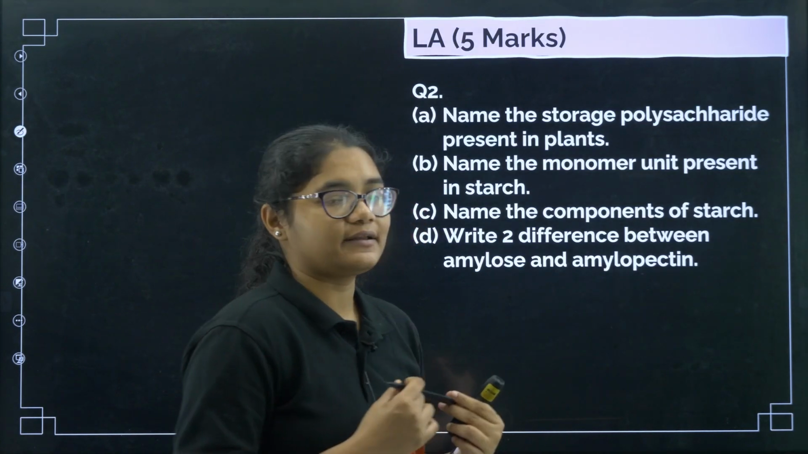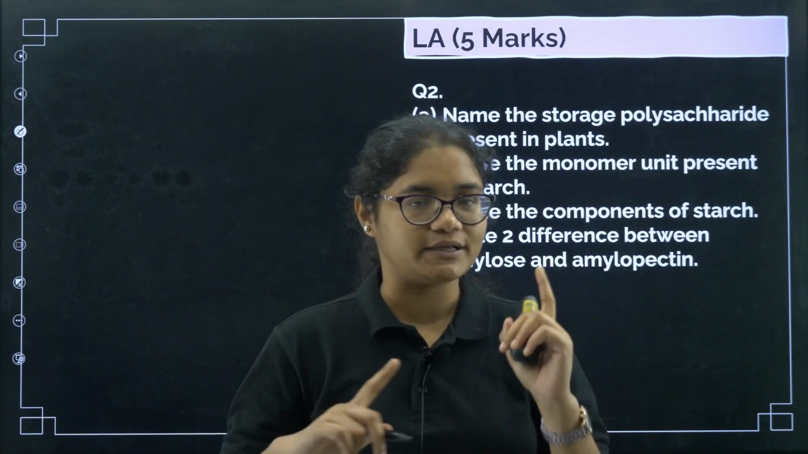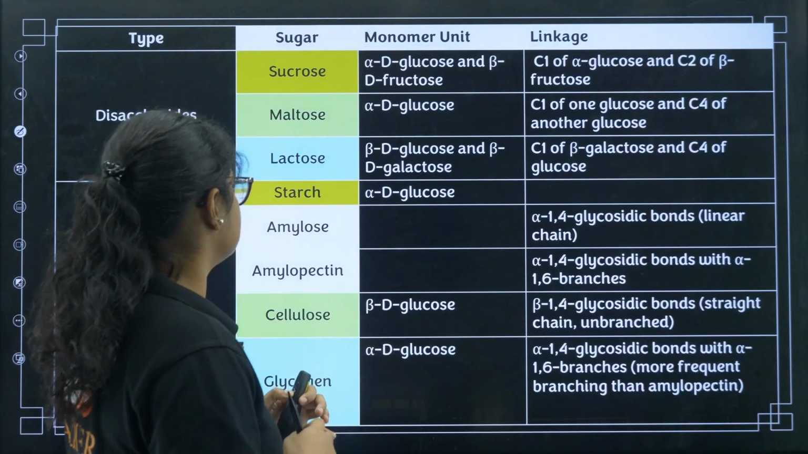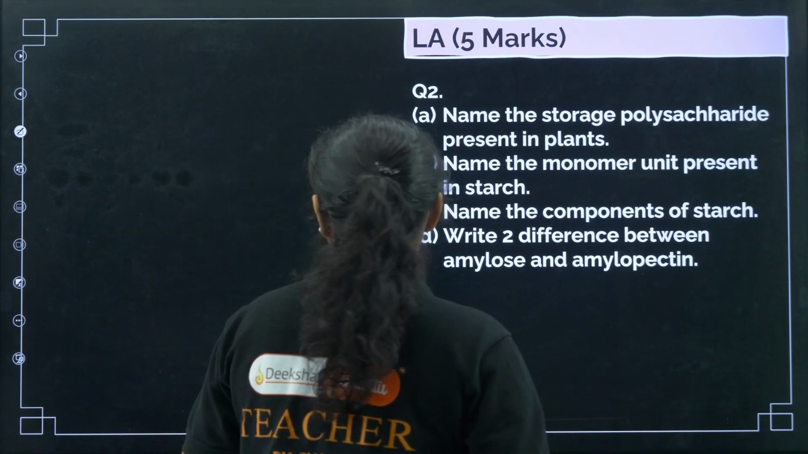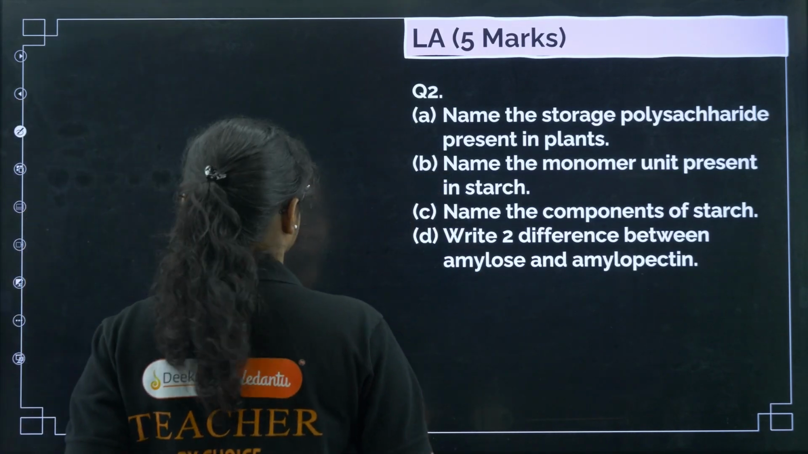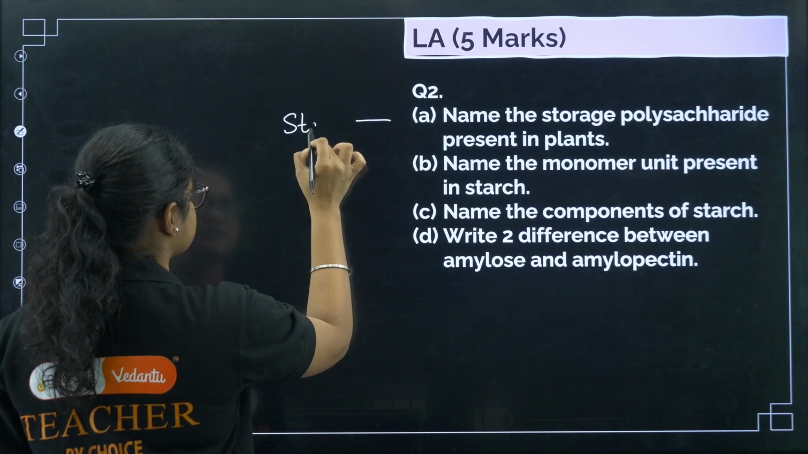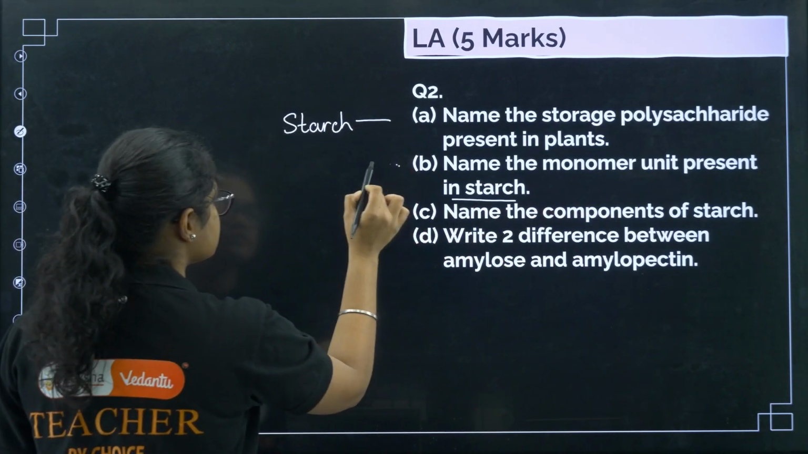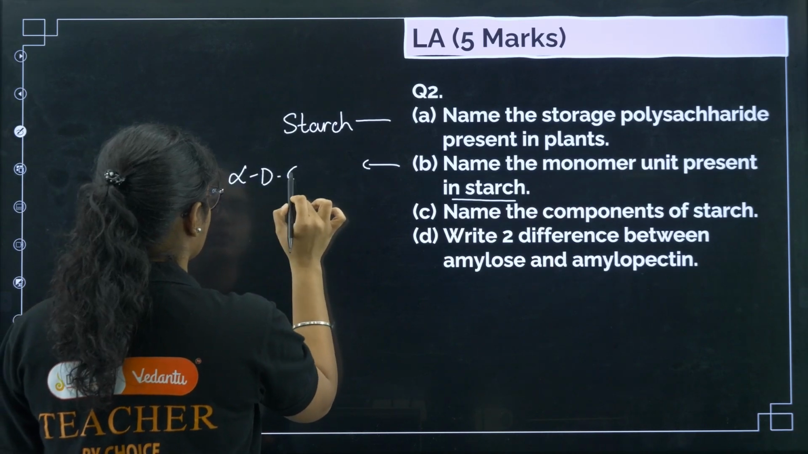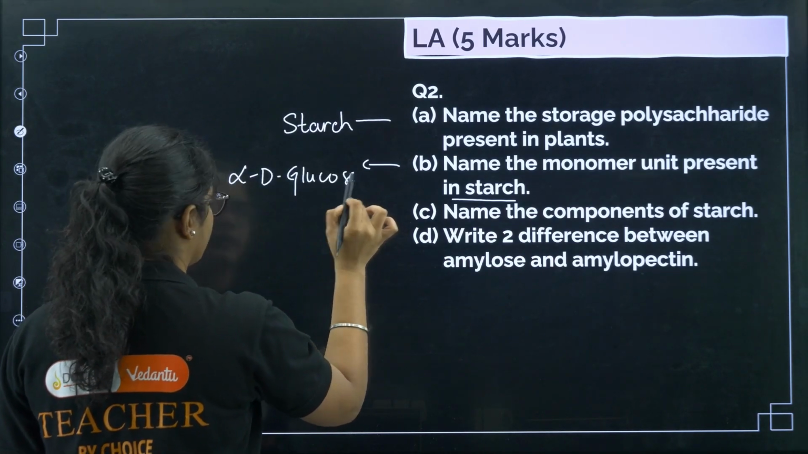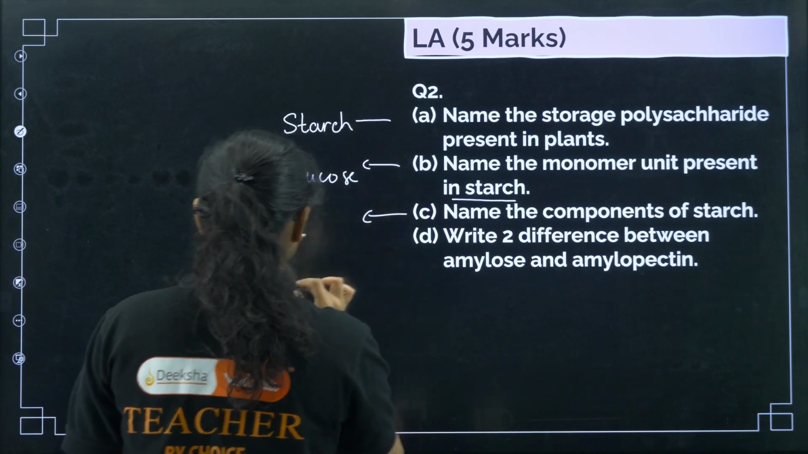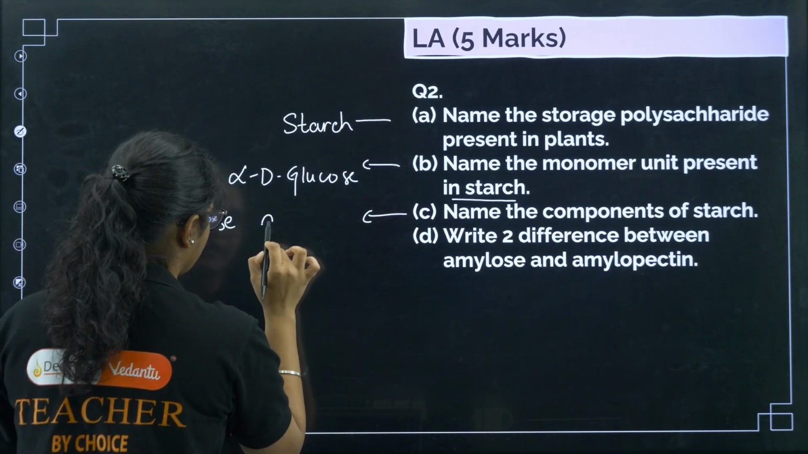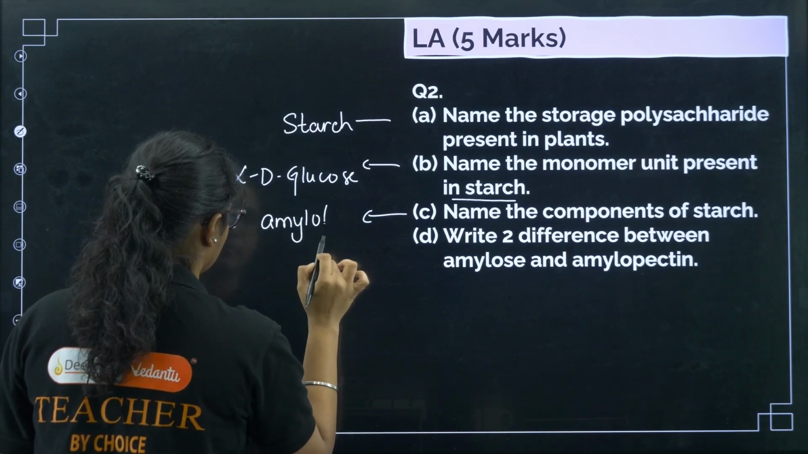Next we'll go to the last question. Name the storage polysaccharide present in plants. Okay, we have done the question on the one present in animals, that was glycogen. The storage polysaccharide present in plants is starch, right? Now name the monomer unit present in starch: it is made up of alpha D glucose units. Next, name the components of starch. Starch has two components, that is amylose and amylopectin.